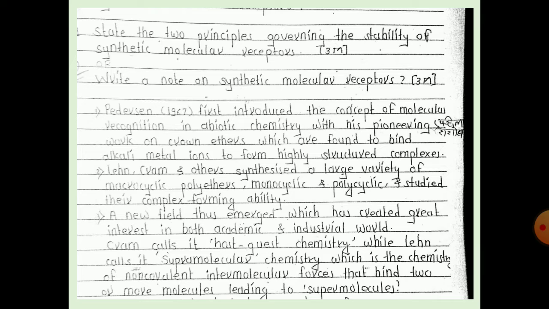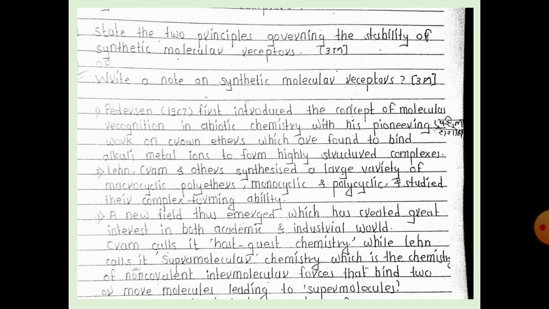Then Lehn, Cram and others synthesized a large variety of macromolecular polyethers, monocyclic and polycyclic, and studied their complex forming ability. Okay, the new field thus emerged, which has created great interest in both the academic and industrial world. So Cram called it host-guest chemistry, while Lehn called it supramolecular chemistry.